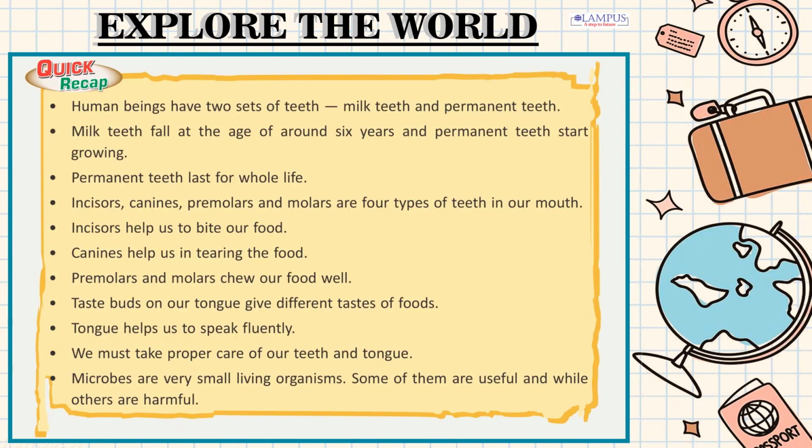Quick recap. Human beings have 2 sets of teeth, milk teeth and permanent teeth. Milk teeth fall at the age of around 6 years and permanent teeth start growing. Permanent teeth last for the whole life. Incisors, canines, premolars and molars are the 4 types of teeth in our mouth. Incisors help us to bite our food. Canines help us in tearing the food. Premolars and molars chew our food well.